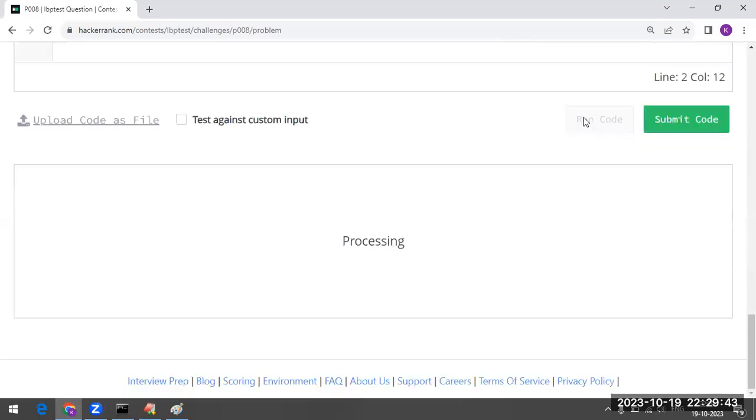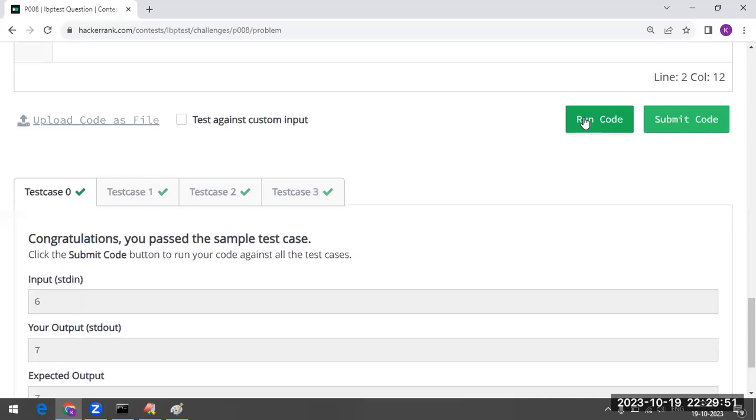Sir, it is not going to return floating point values. It is going to return integer values. As you can see, all the test cases got passed here. So this is how we can implement this particular program.